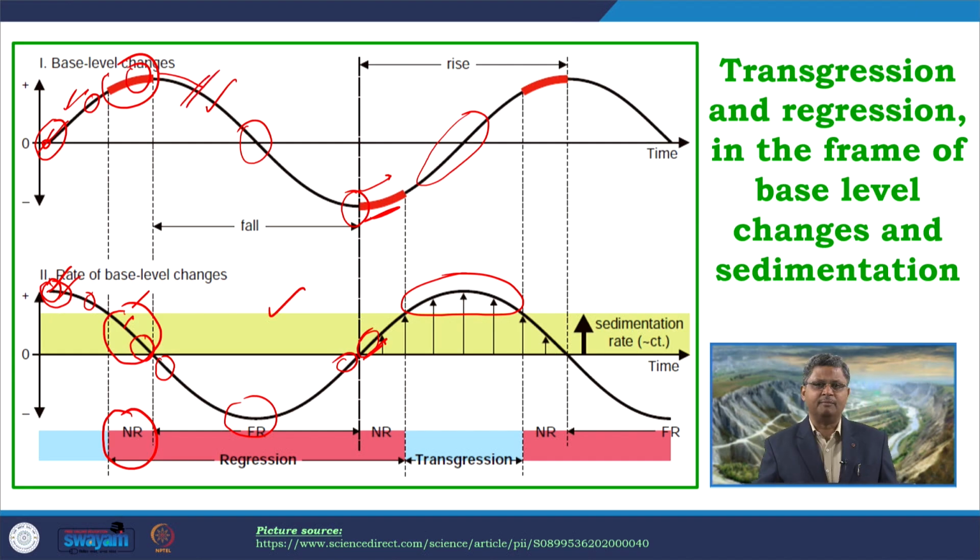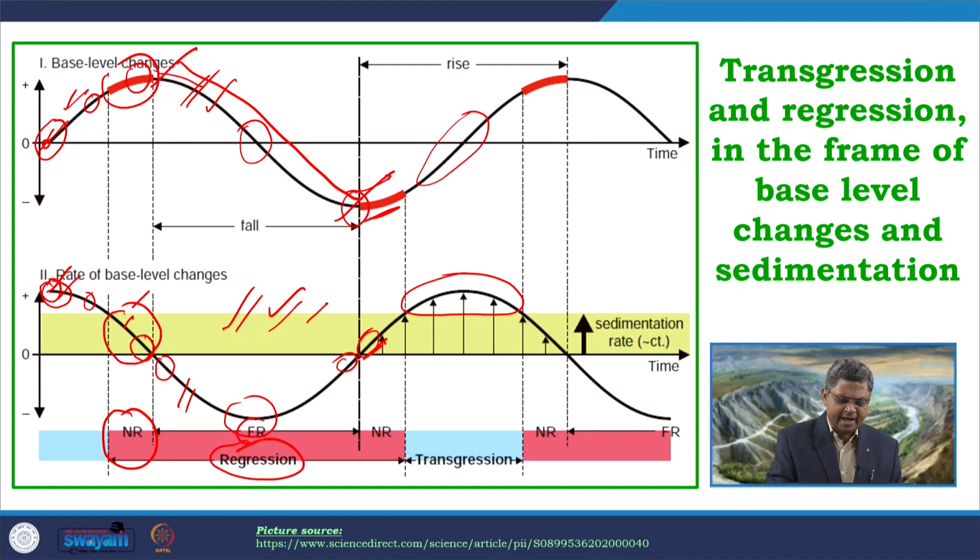Now, when we reach over here in the second part, here the base level is falling, and we have already discussed just before this slide that when base level is falling, there will be regression irrespective of whether sedimentation is going on or not. So, in this part of the curve, starting from here to here, when the base level is falling, the rate at which the base level is falling has no relation with the rate of sedimentation. Since base level is falling, accommodation will not be created, rather it will be destroyed, and if some sedimentation is going on over there, it will further consume that accommodation. So, what we get is definitely a regression,